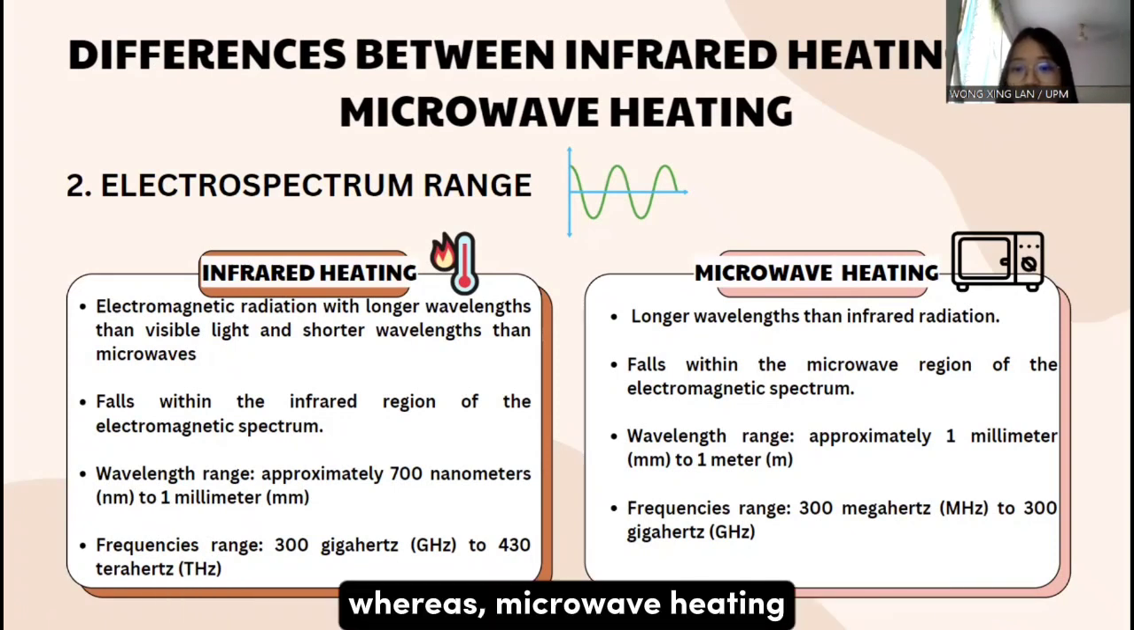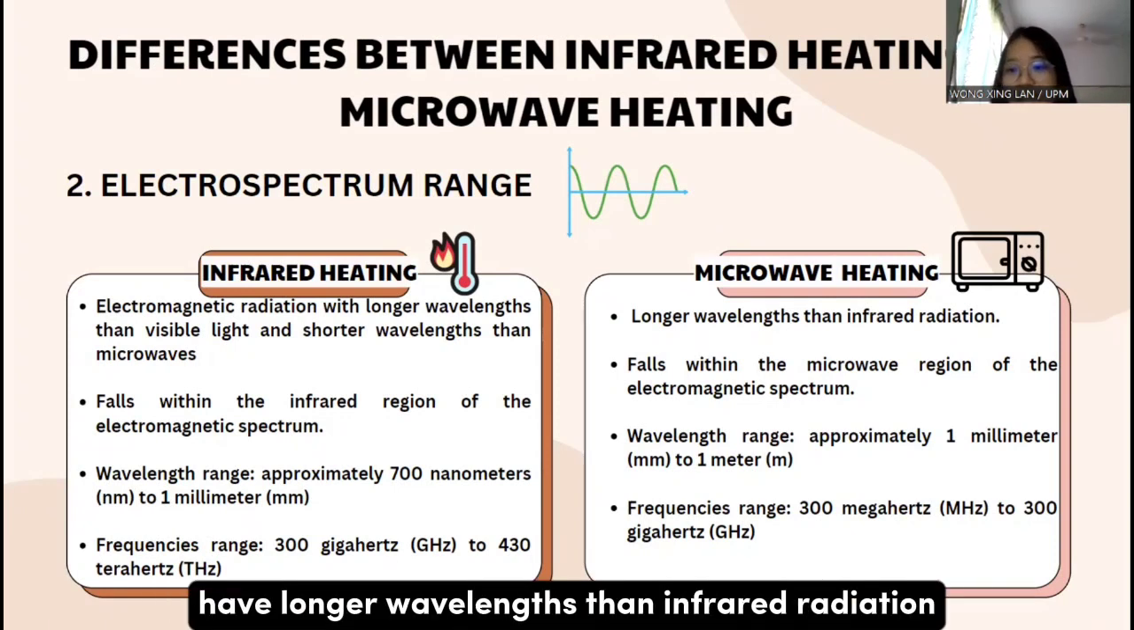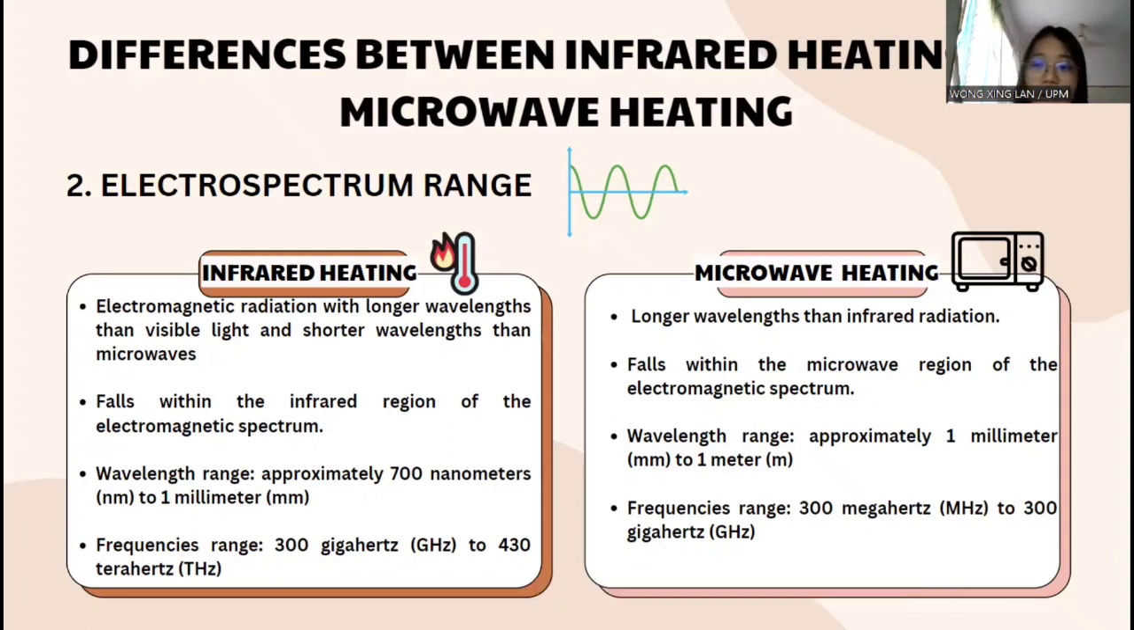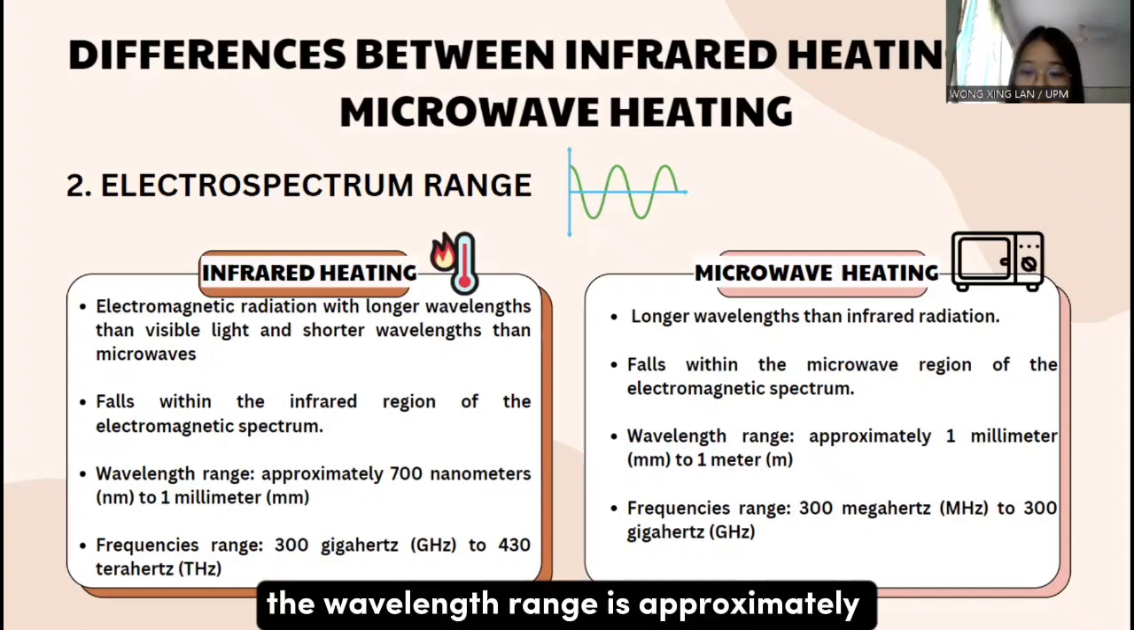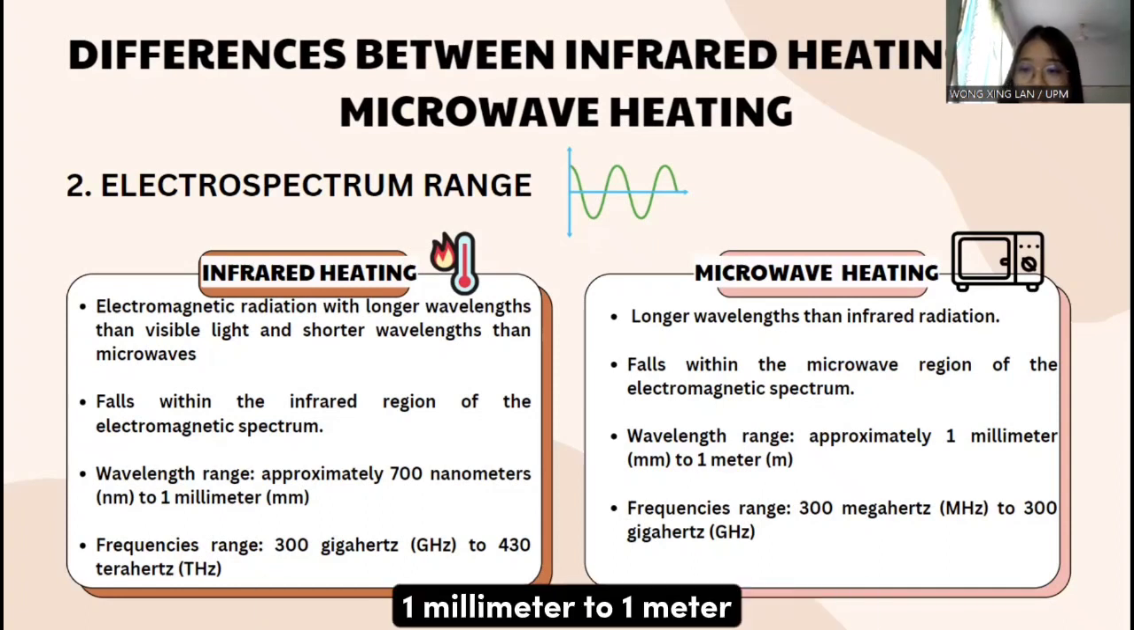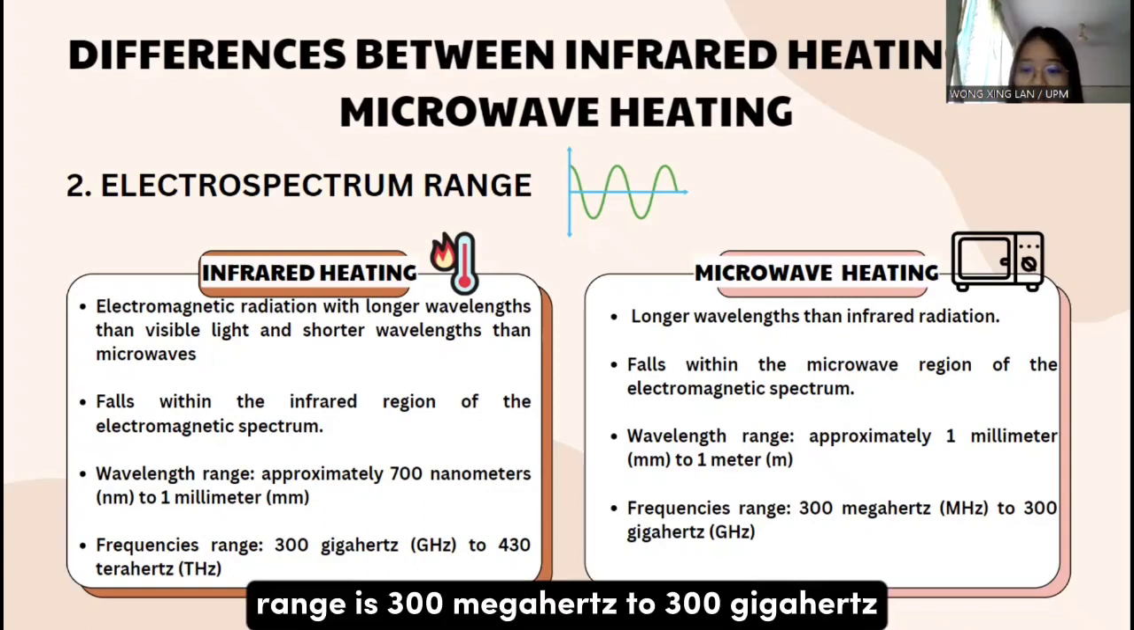Whereas microwave heating has longer wavelengths than infrared radiation. It falls within the microwave region of the electromagnetic spectrum. The wavelength range is approximately 1 millimeter to 1 meter, and the frequency range is 300 megahertz to 300 gigahertz.